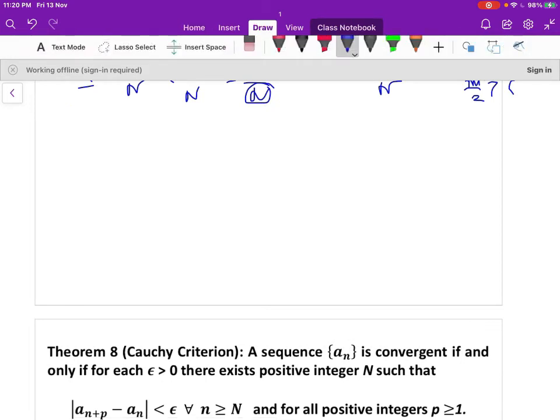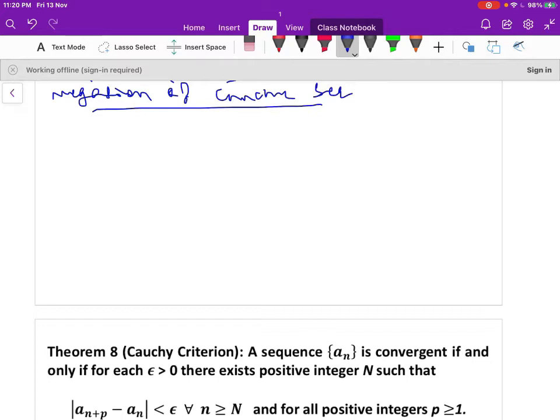Now let us move to another definition: the negation of the Cauchy sequence. It means a sequence which is not Cauchy. Let us define.